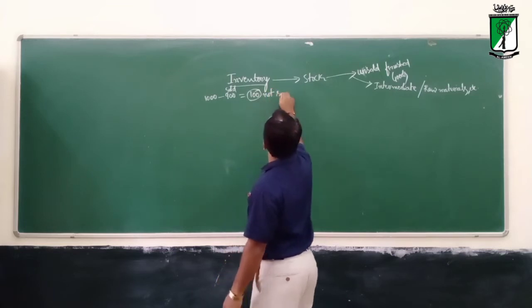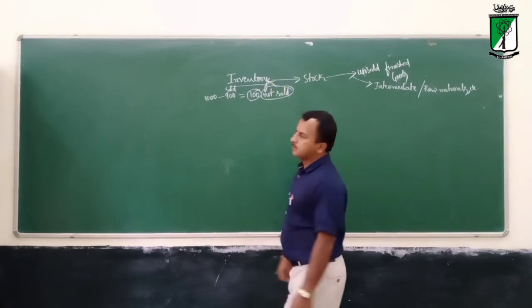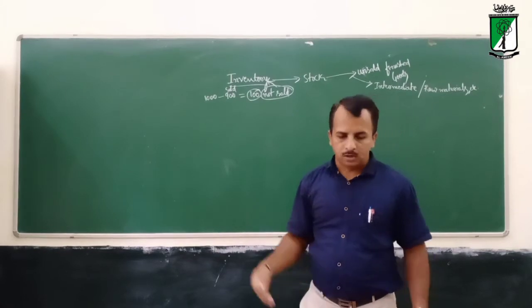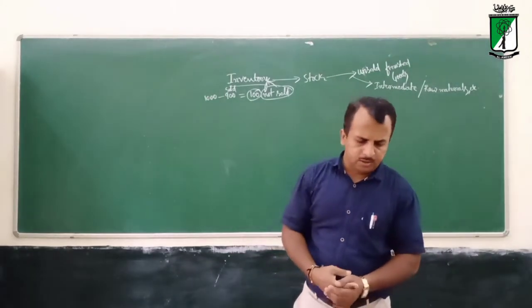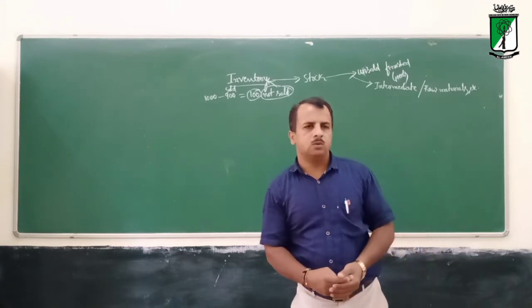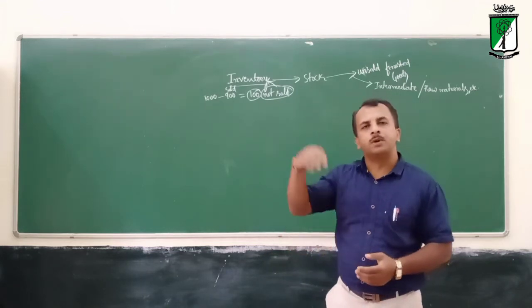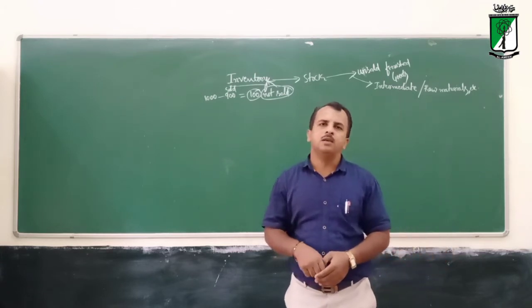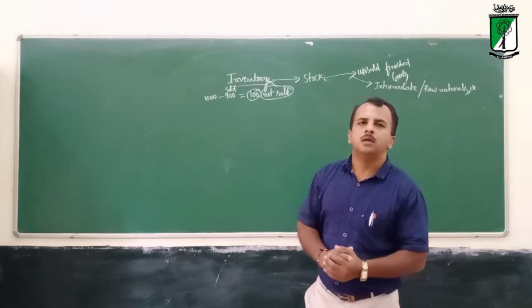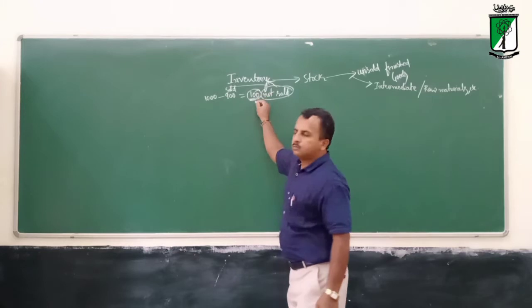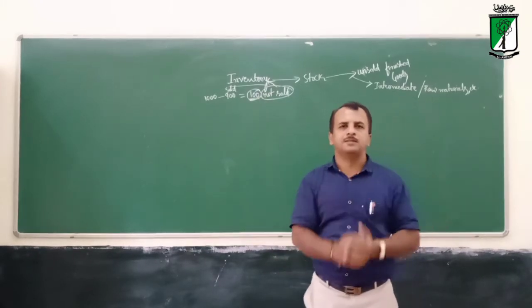This unsold stock is what we call inventory. It is unsold finished goods or intermediate goods, or raw materials, which are not sold in the previous year. This is the stock maintained by the firm or factory or company. How much? 100. So let us take an example.